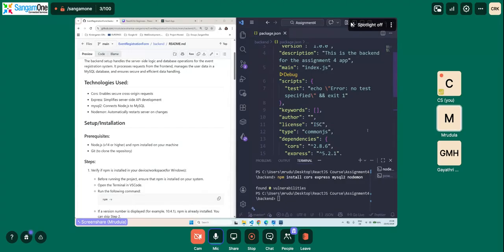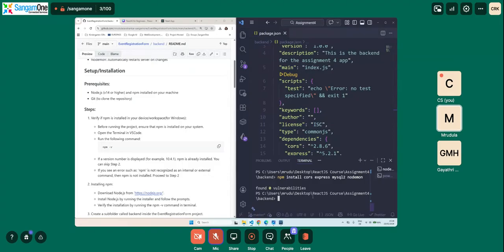But with NodeMon, we can ensure that the server doesn't stop, but the changes are reflected. Carry on. Yeah. So now the installation is already complete.